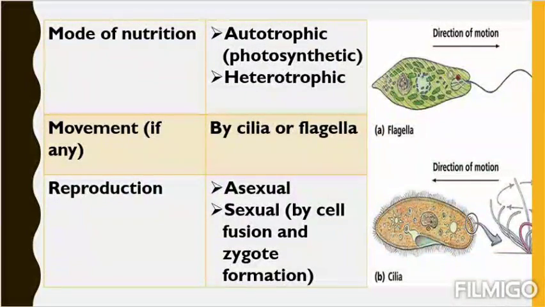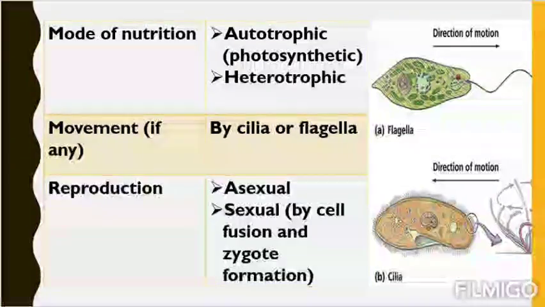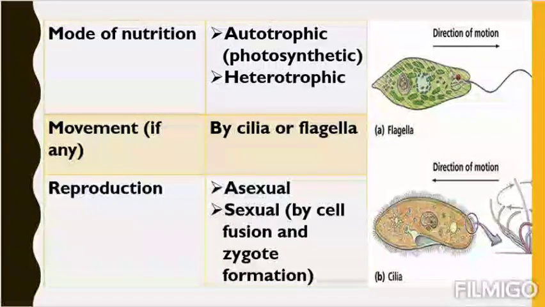So for mode of nutrition, we have learned there are two types, autotrophic and heterotrophic. For movement, there are two ways: one is cilia, one is flagella. For reproduction, there are also two ways: one is asexual, one is sexual reproduction.